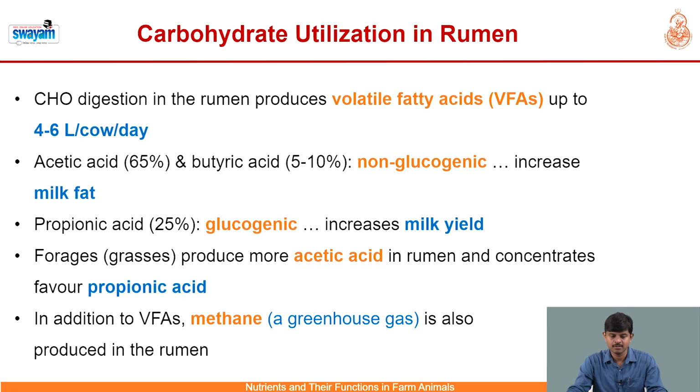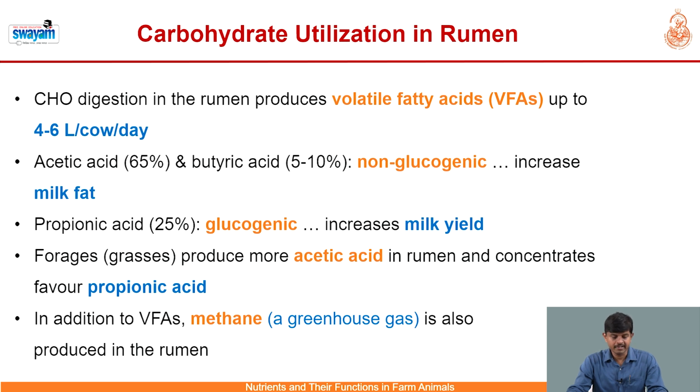In addition to acetic acid, we also have butyric acid, in a very negligible concentration of 5 to 10%. Put together, we call acetic acid and butyric acid non-glucogenic volatile fatty acids, which are essential for milk fat synthesis in dairy cows. On the other hand, propionic acid, whose concentration is 20 to 25% in the rumen, is classified under glucogenic VFA, which is essential to increase milk yield in dairy cows.